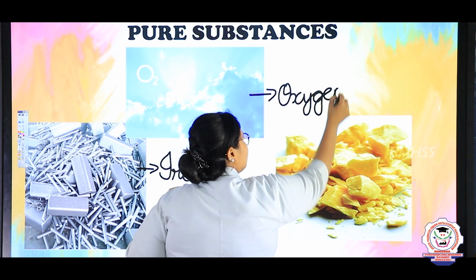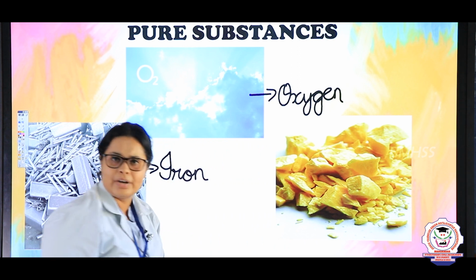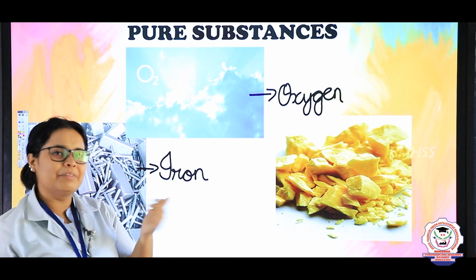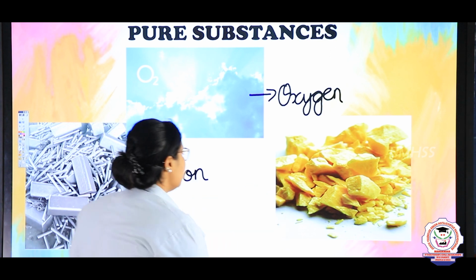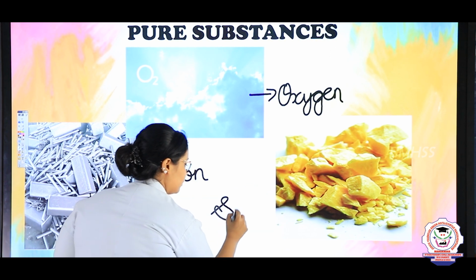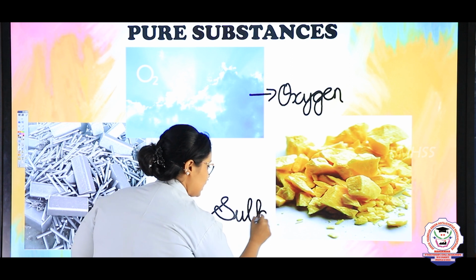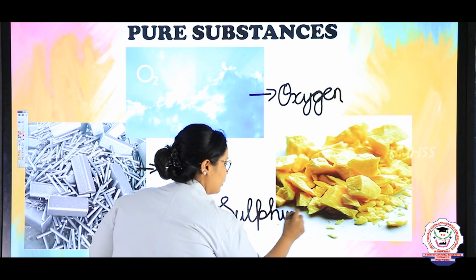And now you can see below there is a yellow color substance here, right? So what is this? Don't give me a wrong answer. Yeah, this is a sulfur. What is this? This is sulfur. Sulfur is always present in yellow color, okay children?